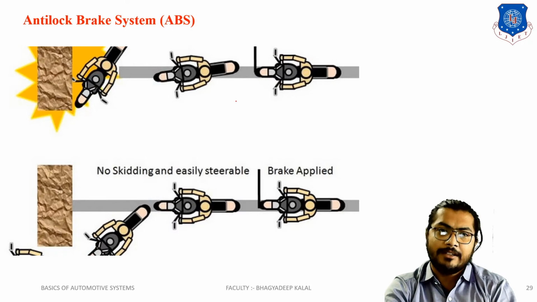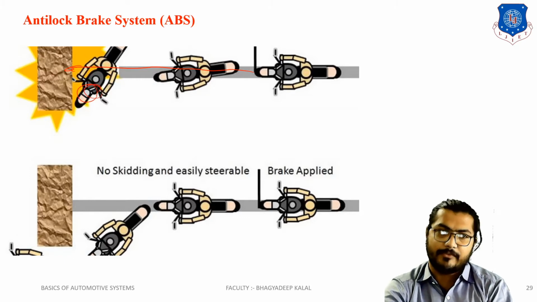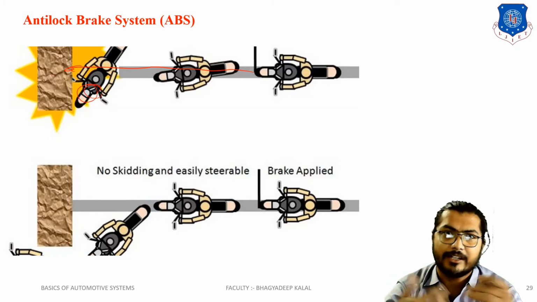If this driver applies the brake from here, the vehicle will move forward and hit the obstacle, because the vehicle's wheel is locked. When you apply the brake, the wheel rotation is locked.